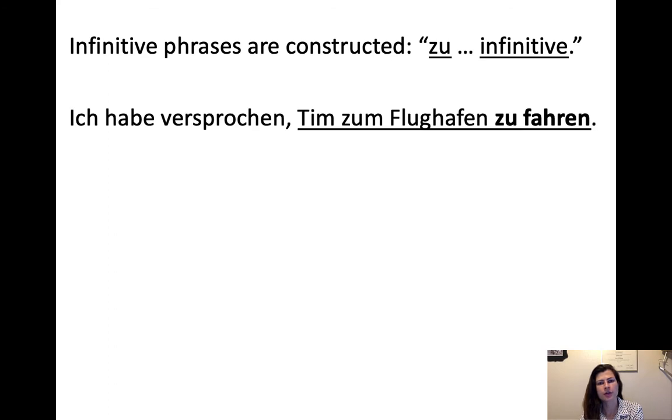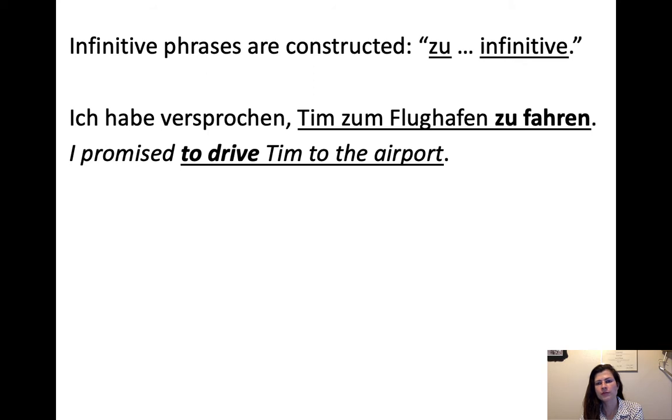Ich habe versprochen, Tim zum Flughafen zu fahren. I promised to drive Tim to the airport. So you see that to drive is the equivalent of zu fahren in this case, and it is actually at the very end. The infinitive phrase starts with the comma. In most cases, there's a comma. If it's really short, then there's no comma. If it's only the verb and you're not adding anything else, then there's no comma. But otherwise, there should be a comma. So it helps you recognize that the infinitive phrase is coming.